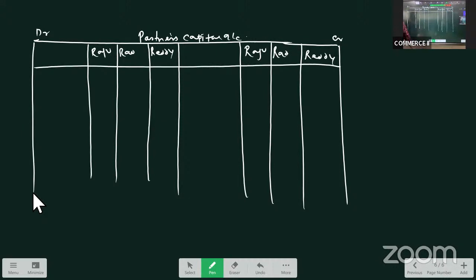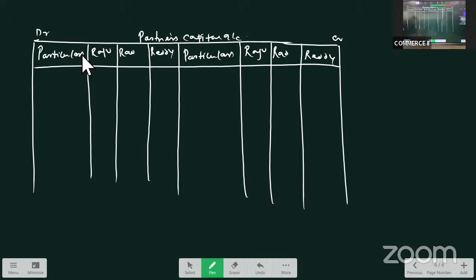Remember, I told you on the credit side, we generally get 4 items when we are preparing partners capital account. Normally, we get 4 items on the credit side. First one is capital. Second one is goodwill. Third one is accumulated profits. Fourth one is revaluation profit. So let us see what are the capitals given.